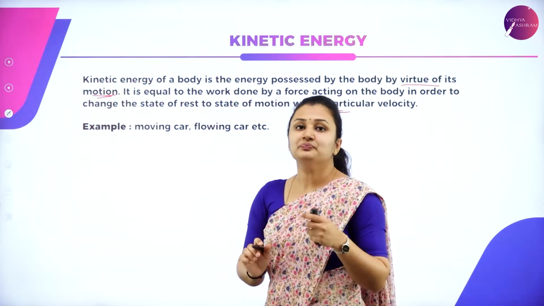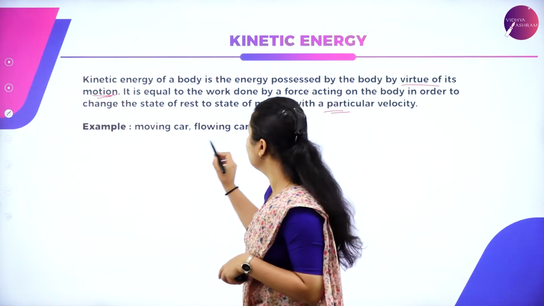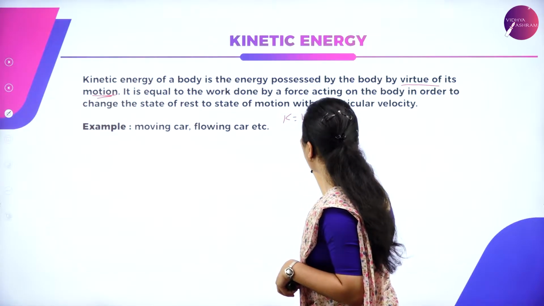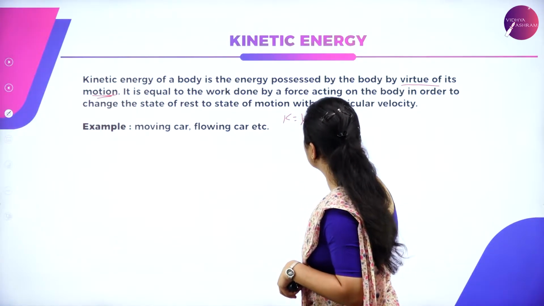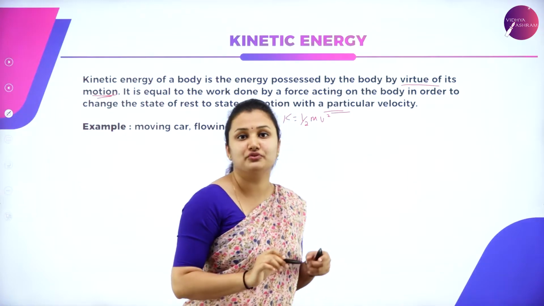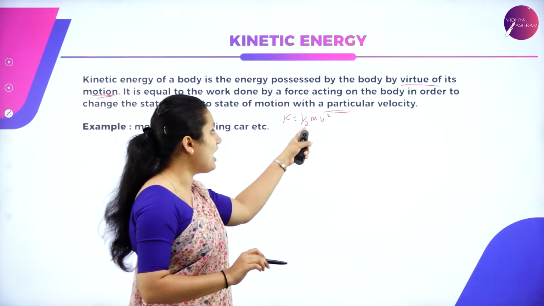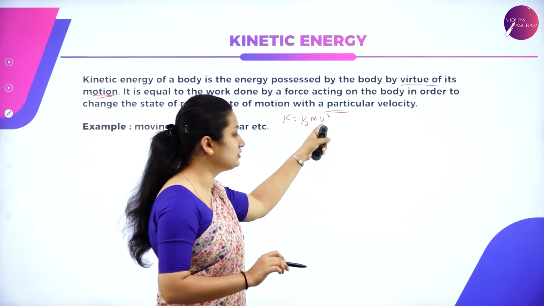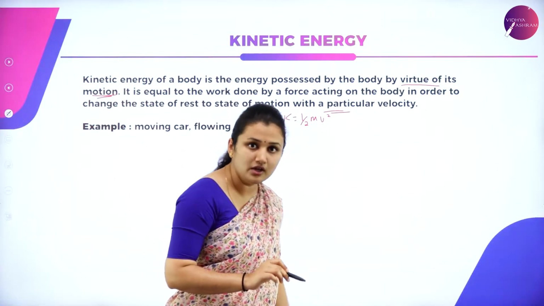Kinetic energy is given by K is equal to half mv square, that is, half into the mass of the body into the square of the velocity of the body.